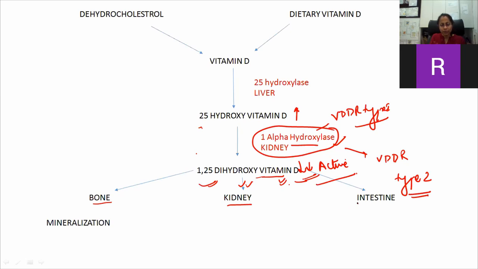The receptors present on the bone, kidney and intestine have end organ resistance to 1,25 dihydroxy vitamin D. So in type 2, there will be a very increased amount of 1,25 dihydroxy vitamin D, but it is not able to act. In vitamin D dependent type 1 and type 2 rickets, the rickets occurs at 3 to 6 months of age. There are very early manifestations.